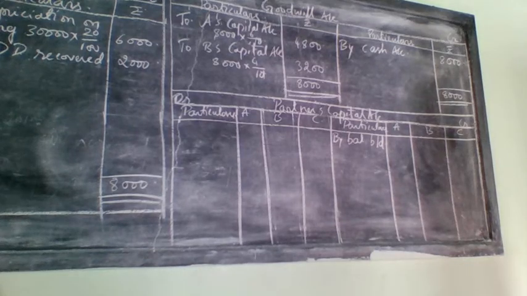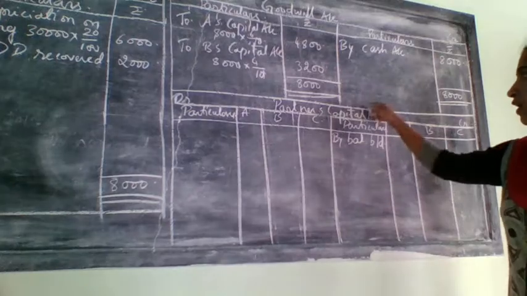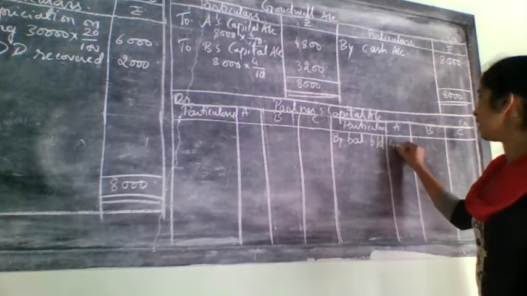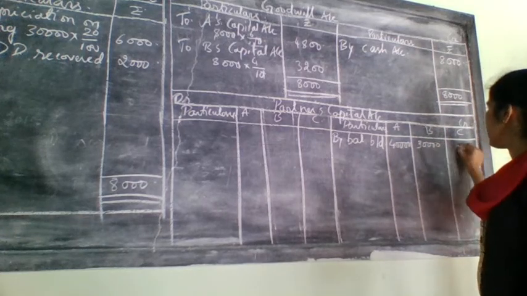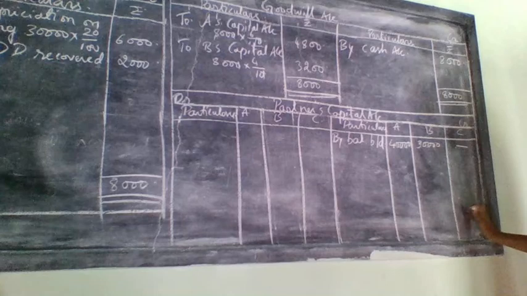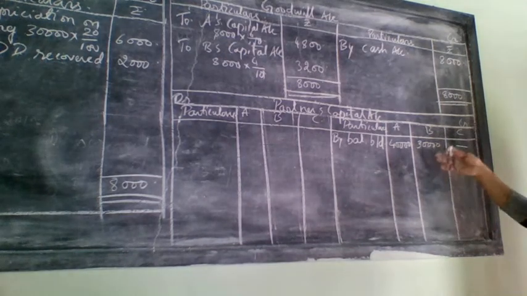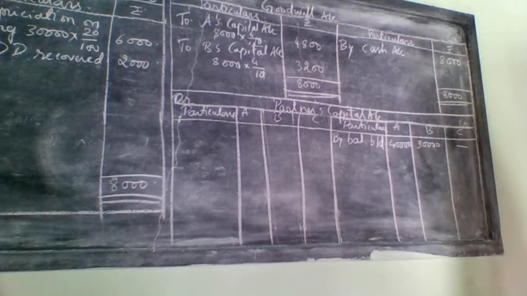So I told you to make a note there. C. I told you to write there C. C means it will come under partners capital account, that is 40,000 for A and 30,000 for B. C will not have any entries till the end. So he is having only one entry. Rest all the entries are for whom? Rest all the entries are for old partners only.